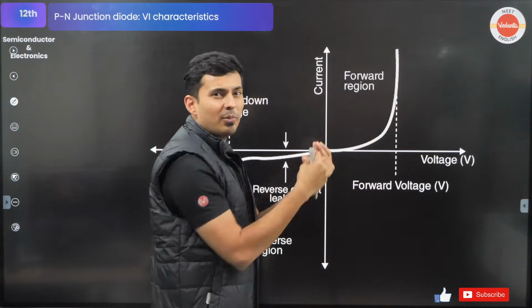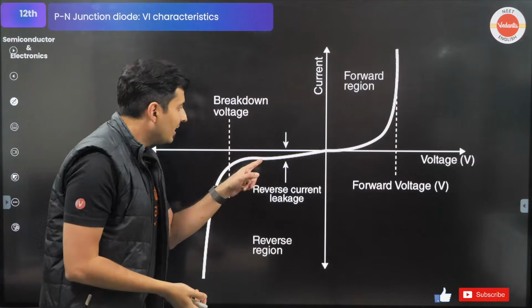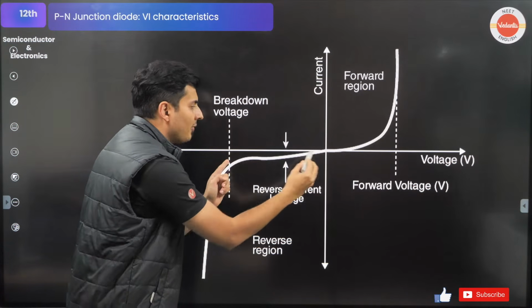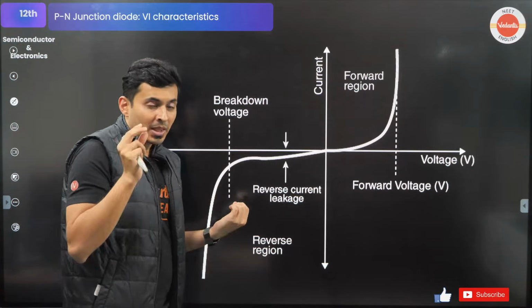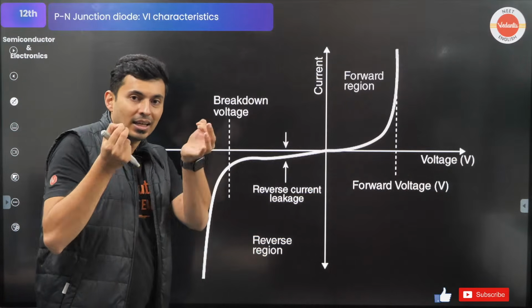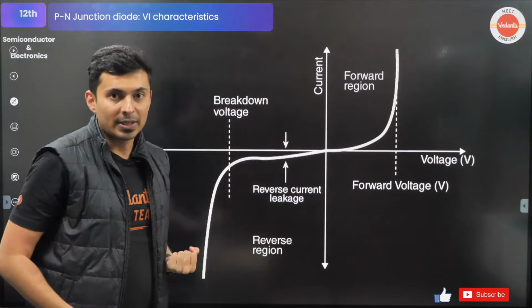It reaches maximum very soon. But in the reverse bias, you have a lot of smaller values of current and it becomes more sensitive to small changes in the light.